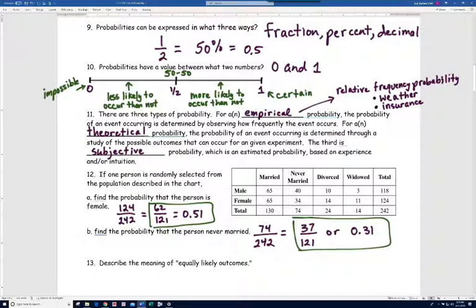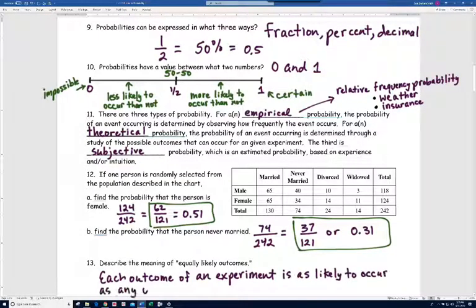Describe the meaning of equally likely outcomes. It's kind of hard to do this without doing some circular reasoning, but basically it would go something like this. Each outcome of an experiment is as likely to occur as any other. It's just like when you roll a die.